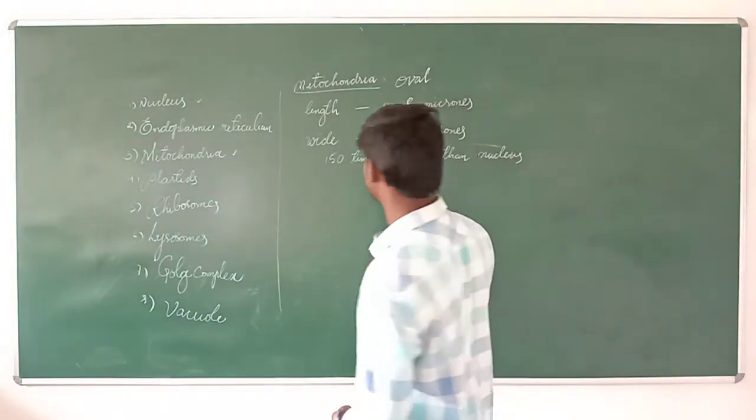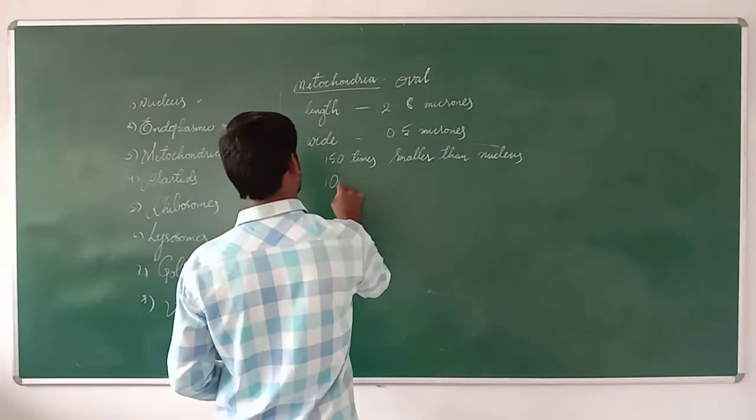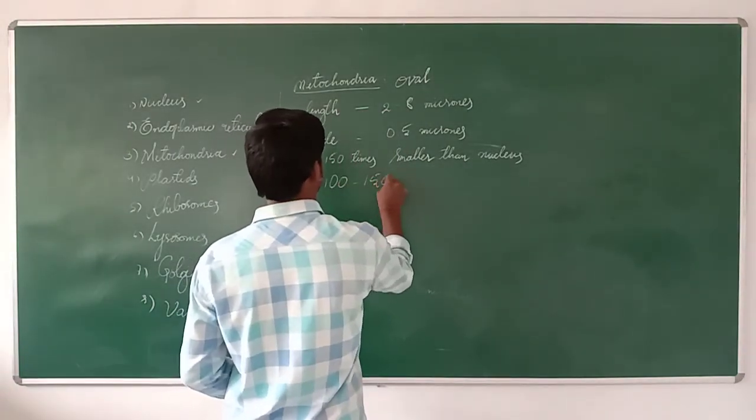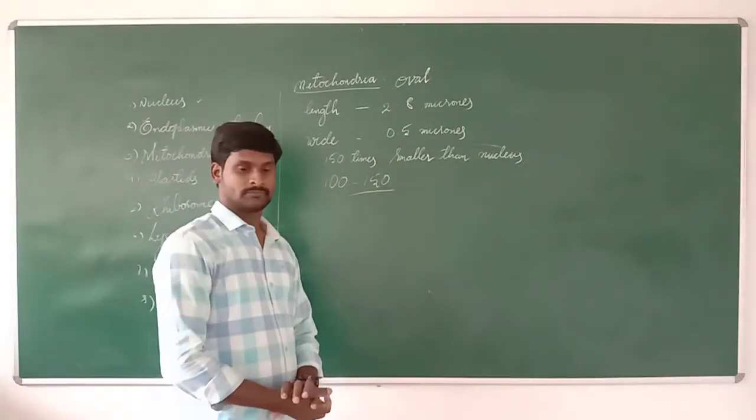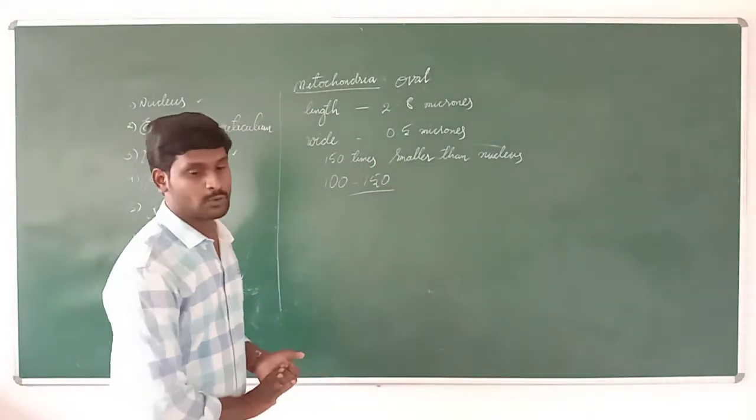Nearly 100 to 150 mitochondria are present in each cell.